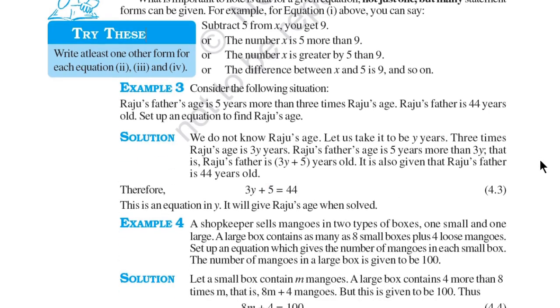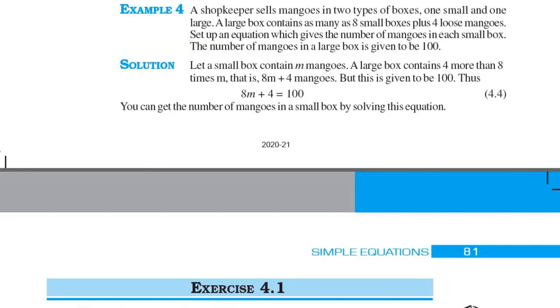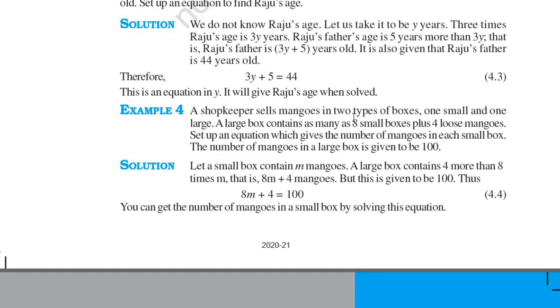Example number 4. A shopkeeper sells mangoes in 2 types of boxes, one small and one large. A large box contains as many as 8 small boxes plus 4 loose mangoes. Set up an equation which gives the number of mangoes in each small box. The number of mangoes in a large box is given to be 100.